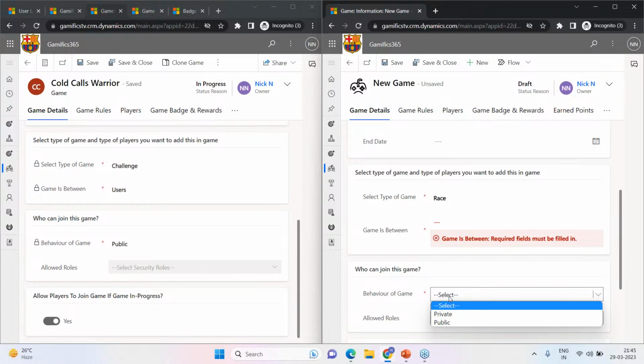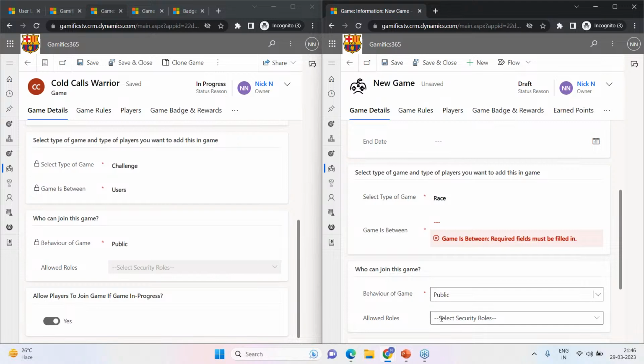When you select the behavior of the game as private, the creator of the game has to add the players by using the third tab. So the administrator or the game creator will have to add the players. However, if we keep the behavior of the game as public, then a CRM user with a certain condition will be able to join the game voluntarily.